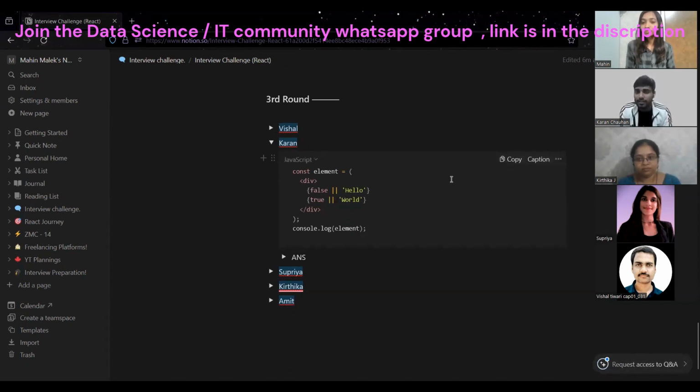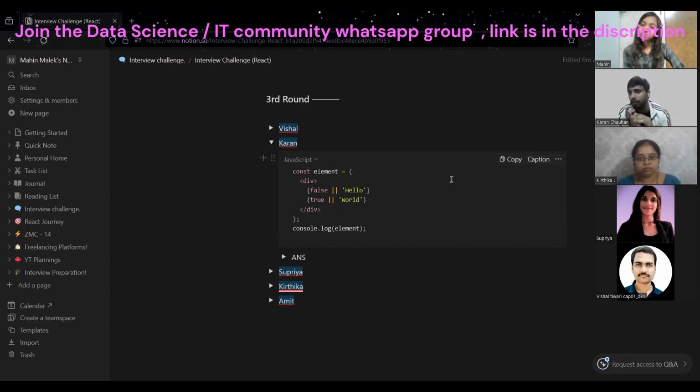Okay, so basically my question is simple. There is a variable element. Inside that we are creating a JSX div, and inside that div we are using JS. For writing JS inside React or JSX, we use curly braces. First of all, there is a condition like false or hello. It is a string, so it will convert into a one, so it is true.